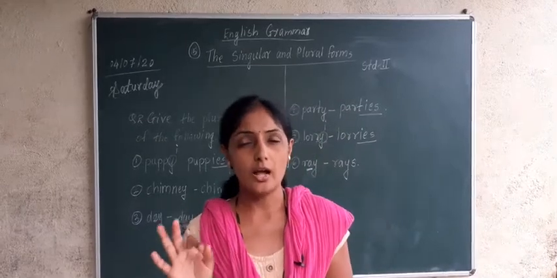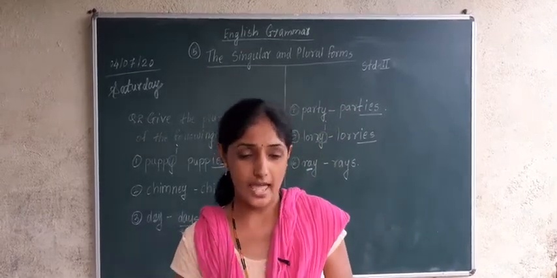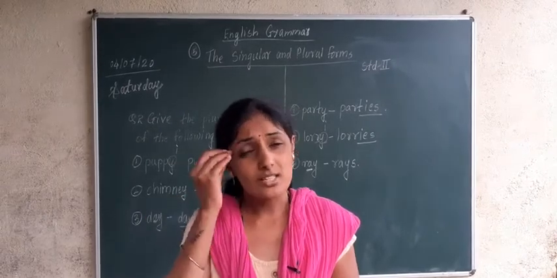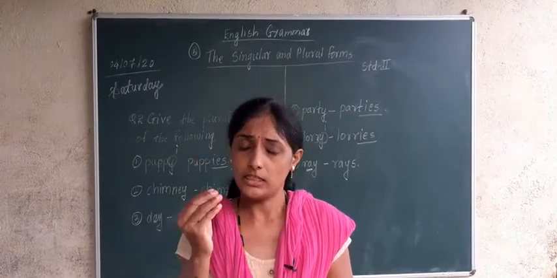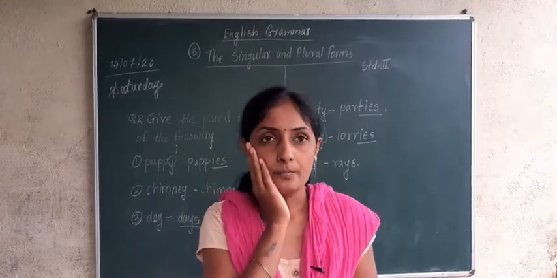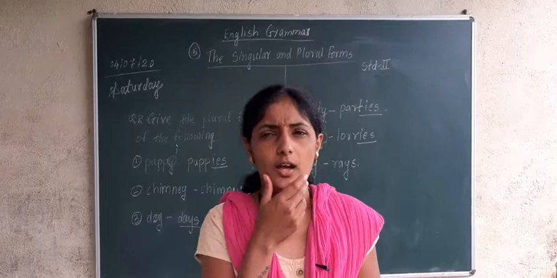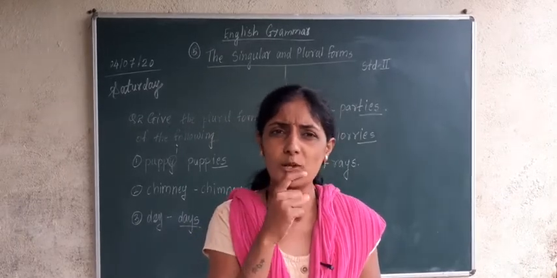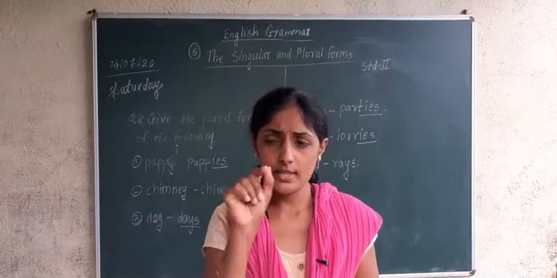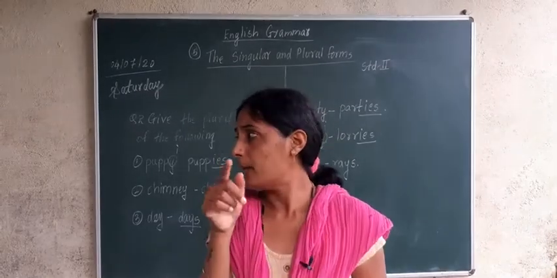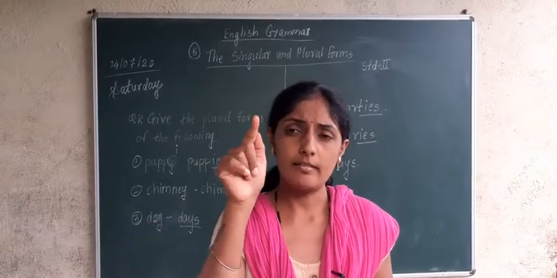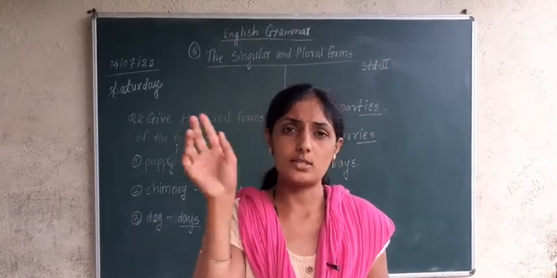Have you understood singular and plural, where to add S, where to add ES, where to add IES? Have you understood a little bit or not? I think you have understood. And keep in mind, if it is Y, then only normal S we have to add. It is Y, but then before Y what is there? Vowel is there. Then we have to add only S. Y is there but vowel is not there before Y. Then what we have to do? Remove that Y and put I, add I instead of it and put ES to it.